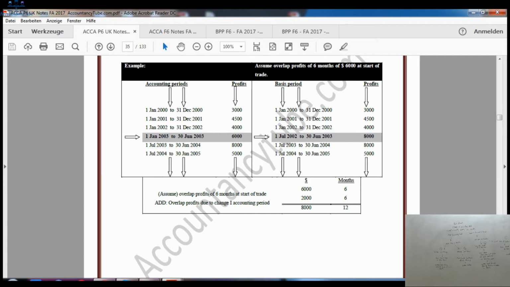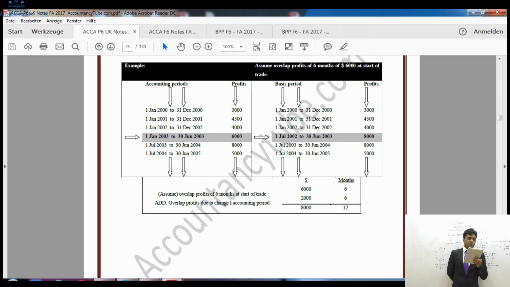Now, in this example, which is given in your lecture notes, we should have taken £6,000 on the basis period side. If you see, the profit is £8,000, whereas we should have taken £6,000. How did we take £8,000? £6,000 is for these 6 months, whereas £2,000 we took from the previous 4,000, which was for 12 months.